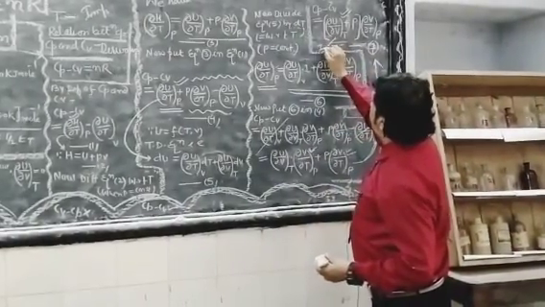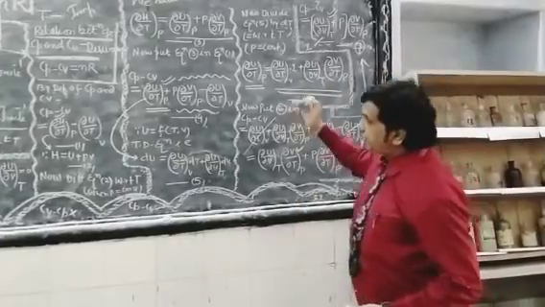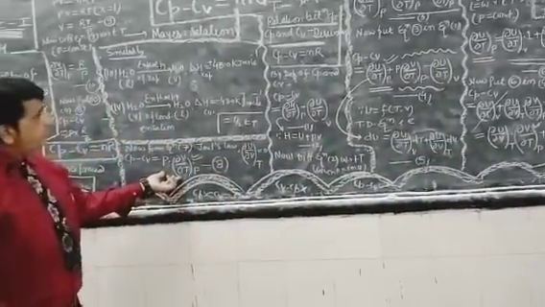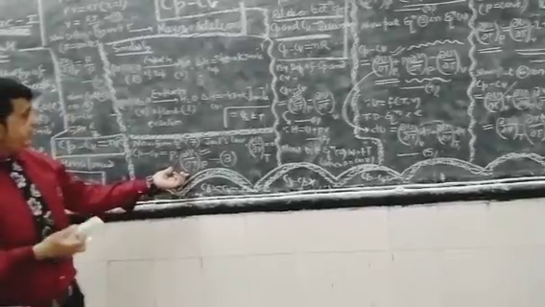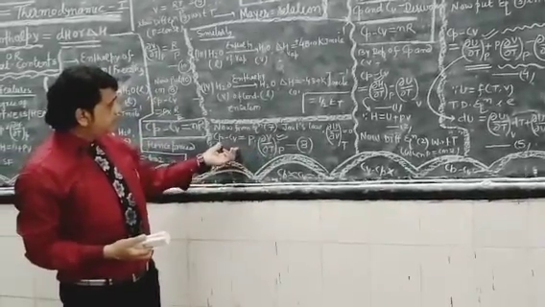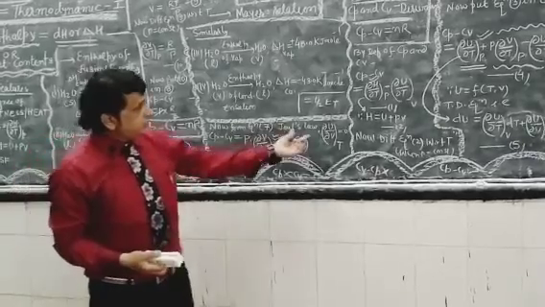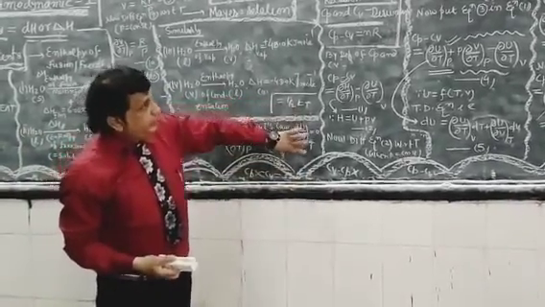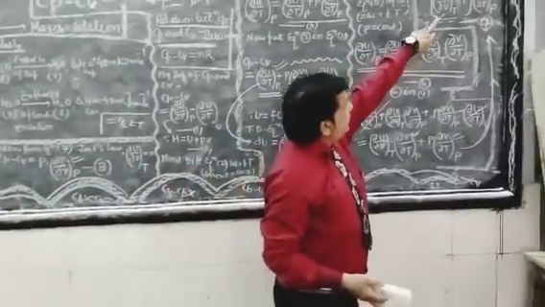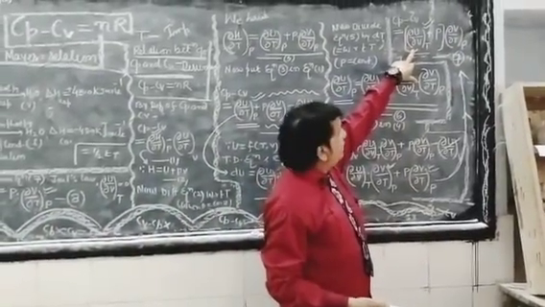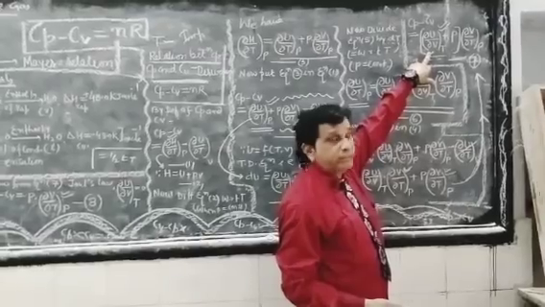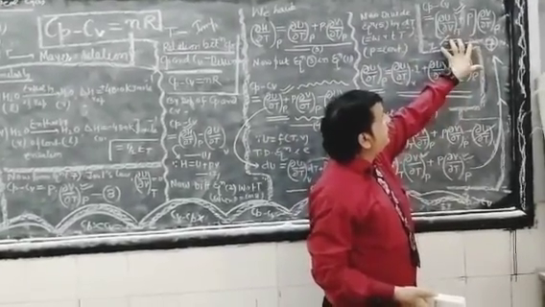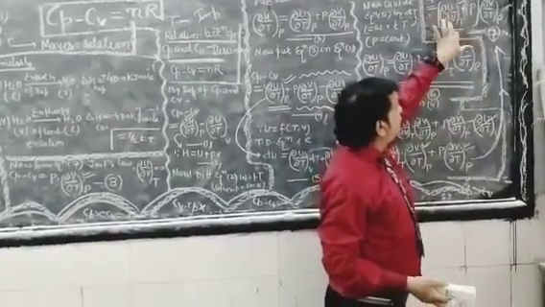Come diagonally from the corner of the blackboard to here, Cp minus Cv, using UVT. Look at the blackboard and the corner position: equation number 7, the bracket, inside it this one quantity UVT.